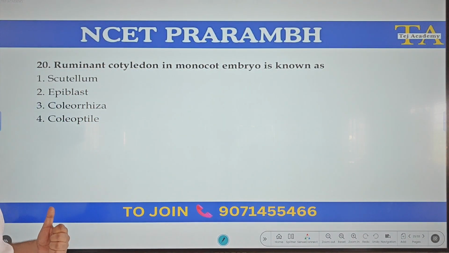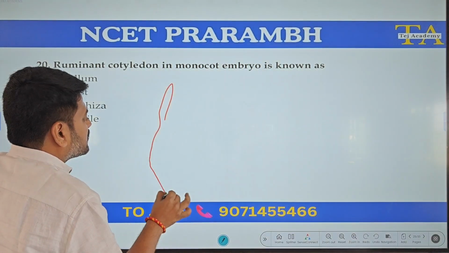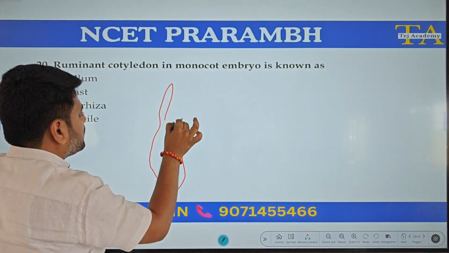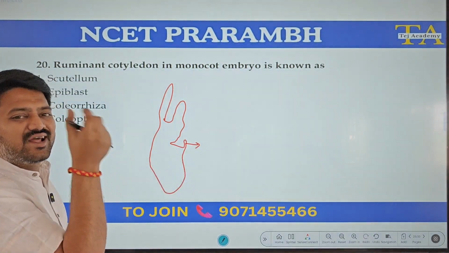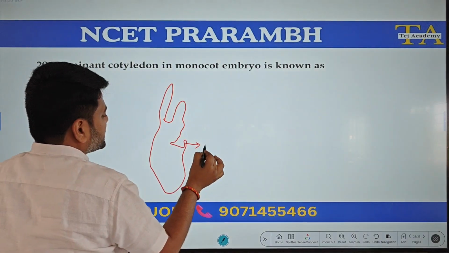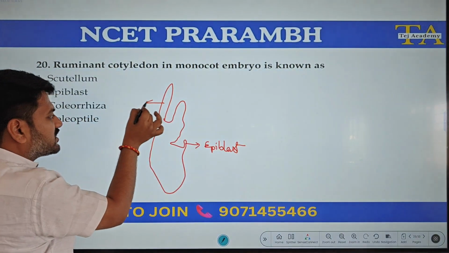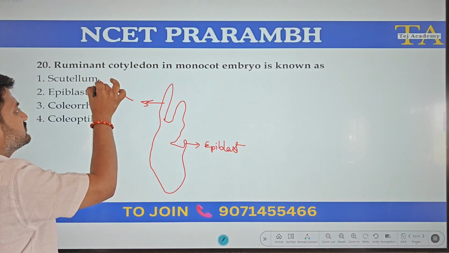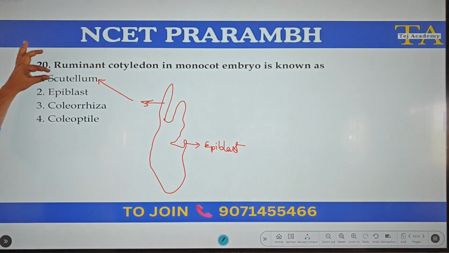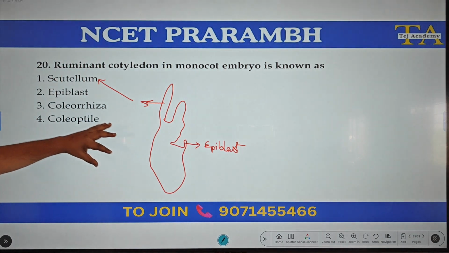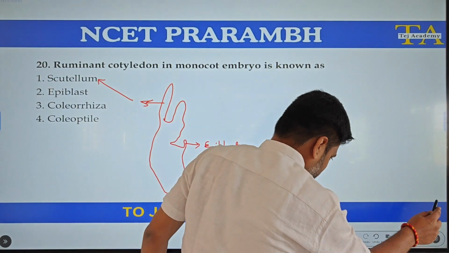Rudimentary cotyledon in the monocot embryo is known as epiblast. The monocot embryo has a small rudimentary left-out cotyledon that is called epiblast. The functional cotyledon is called scutellum. So this is a very important point for all competitive exams. The functional cotyledon in the monocot embryo is scutellum. The rudimentary one is called epiblast.